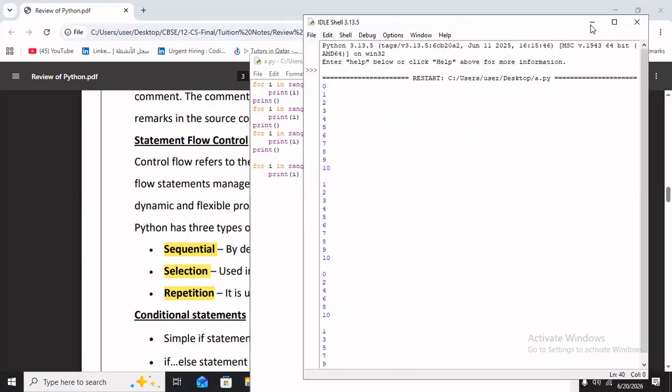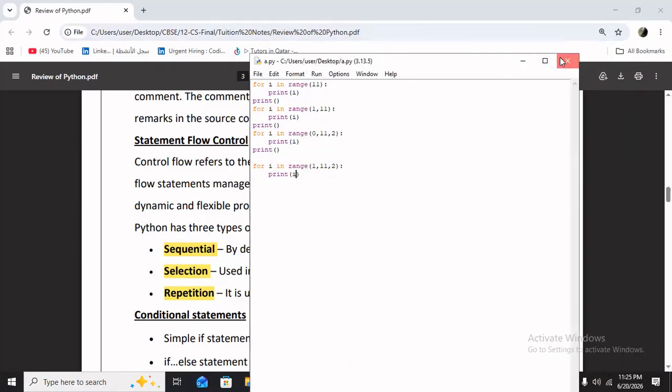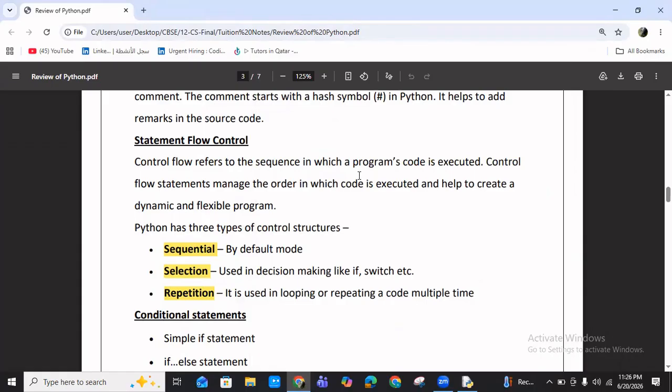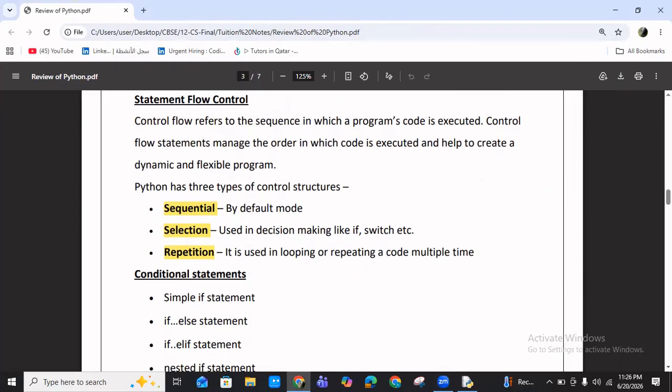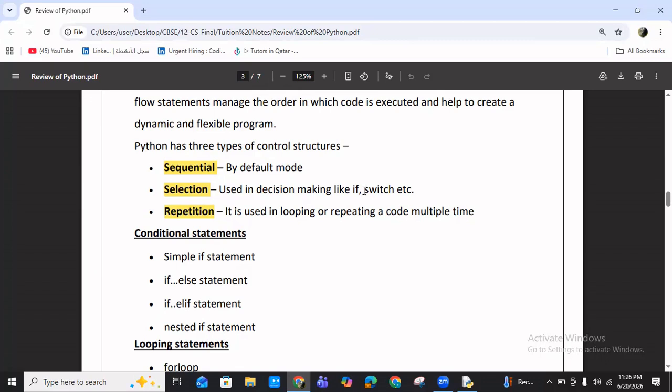Then we are moving back to the topic. These are the three types of control structure. One is sequential. Sequential means one by one. This is the default one. First statement, then go for second, then go for third. Selection means based on the condition. That means we discuss that if is based on the condition. And repetition means it is used in looping or repeating. That means if you want to repeat the same set of statements, you can go for repetition or you can go for loops.